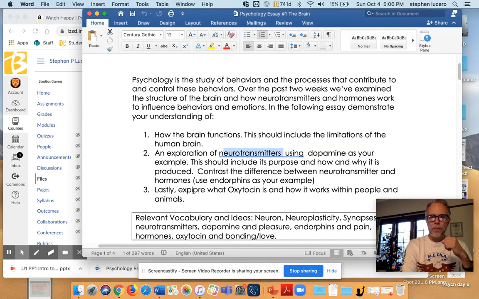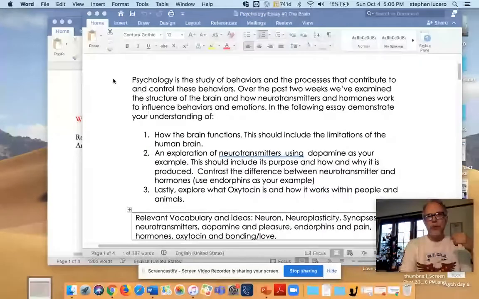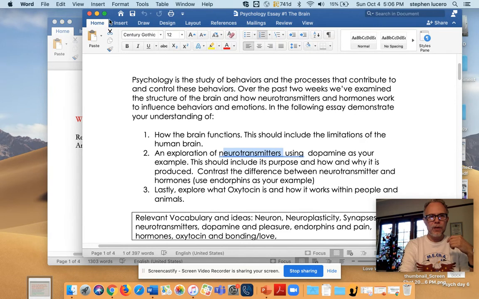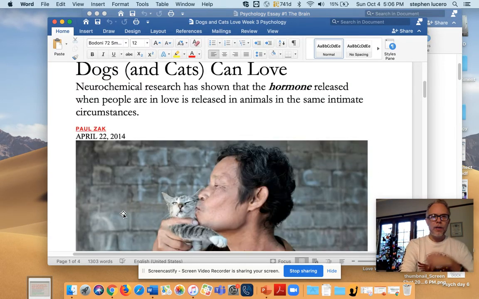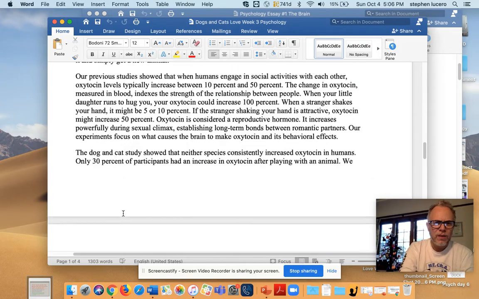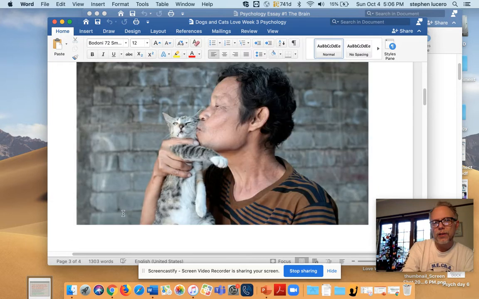And that third body paragraph mentions something called oxytocin. Of course, that's the article that all of you read, many of you included in your notes. Let's see if I have a copy of it up, which I think I do. And here it is. These were the questions you had, and you read it. It wasn't too long, I think it was 2 pages. Many of you did a good job with that. It talked about whether animals can love.